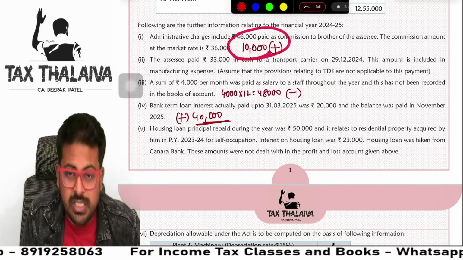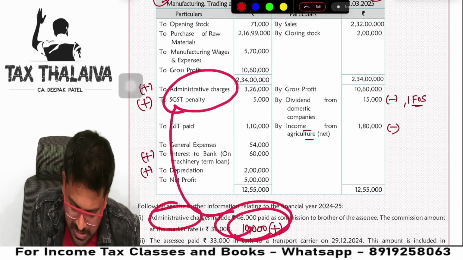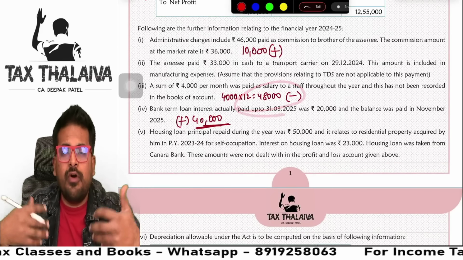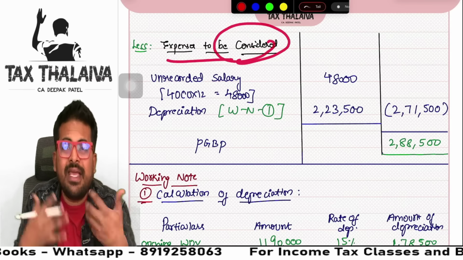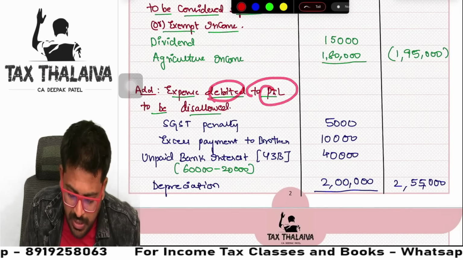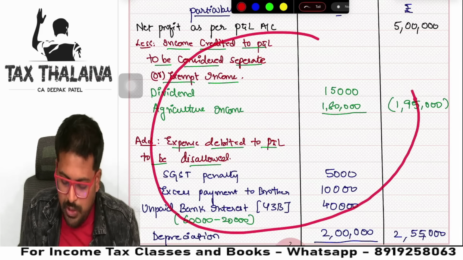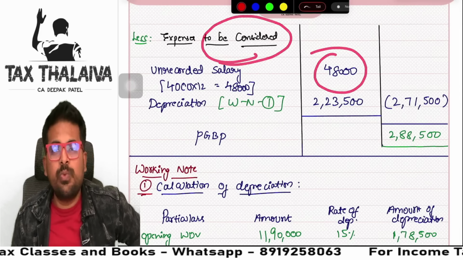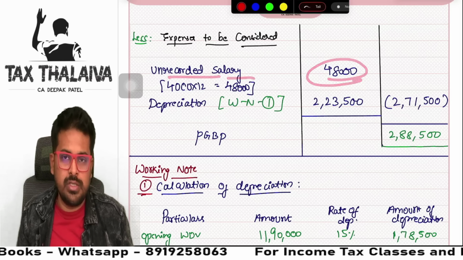Sir, here also this information is additional, no sir. But guys, this information is already administrative charges covered in the profit and loss account. But this salary is totally ignored information, right? So 48,000 we are considering as expenses to be considered separately. But what is the heading here? Expenses debited to profit and loss account, incomes credited to profit and loss account is different. So these items we took from the profit and loss account, but this is from the additional information which we need to consider. Expenses to be considered, unrecorded salary we took 48,000.